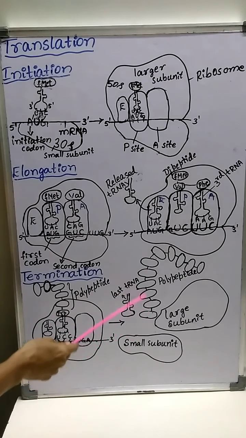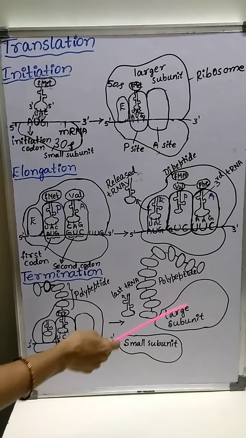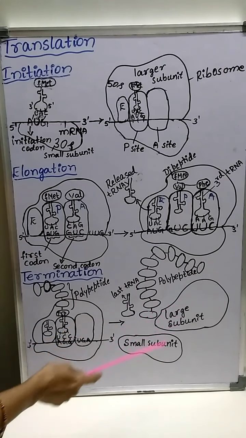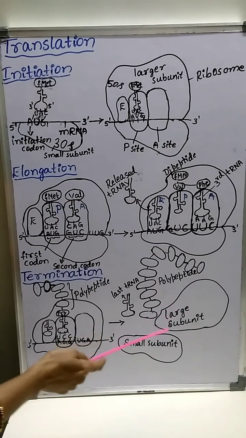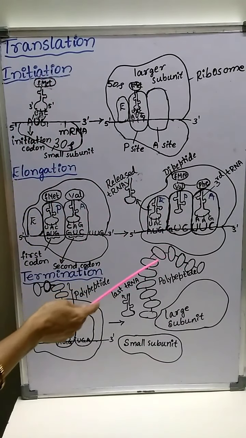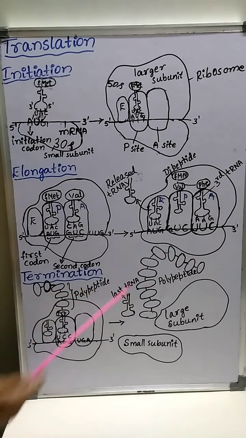See here, the released polypeptide chain, the last tRNA, and the large subunit and smaller subunit of the ribosome. Like this, a protein or polypeptide is formed by the translation process.